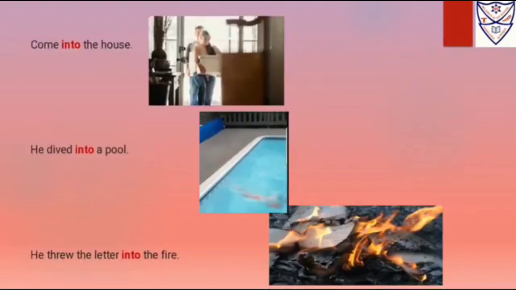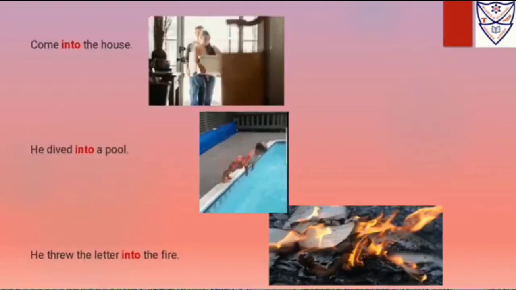Now into. We use the word into when it is showing a movement to go inside something.